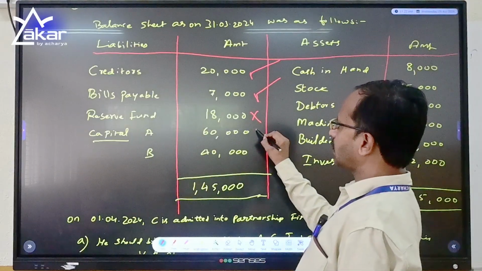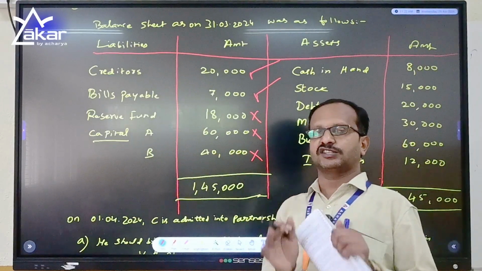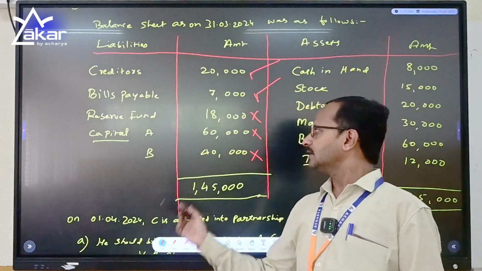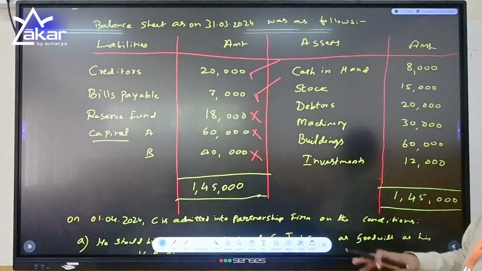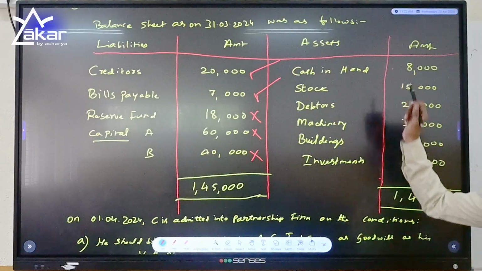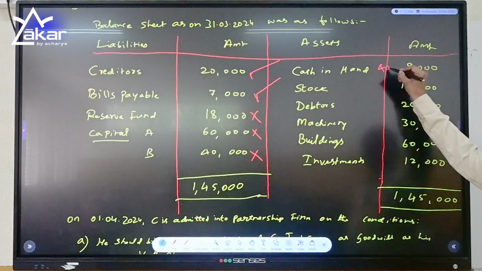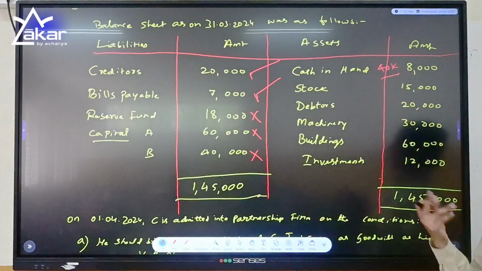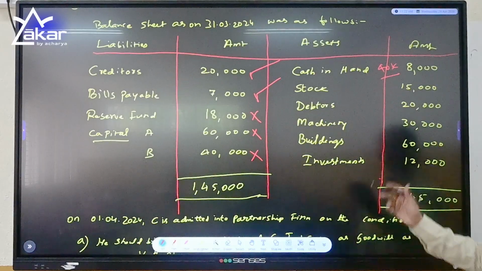And these capitals are again going back, where A's capital was from 60,000 it became 86,000 and B's capital was 40,000 became 53,000. On the other hand, cash in hand with 8,000 we have added more 40,000 because C has brought 25,000 in the capital and 15,000 as goodwill.